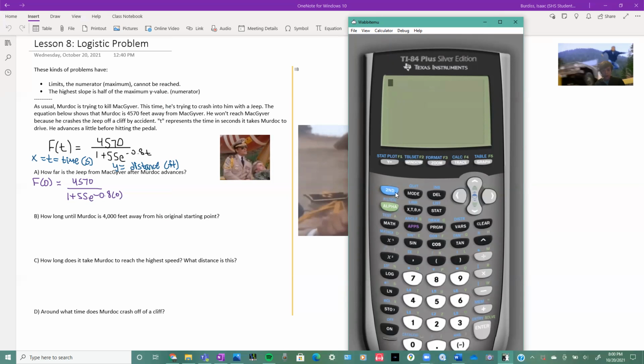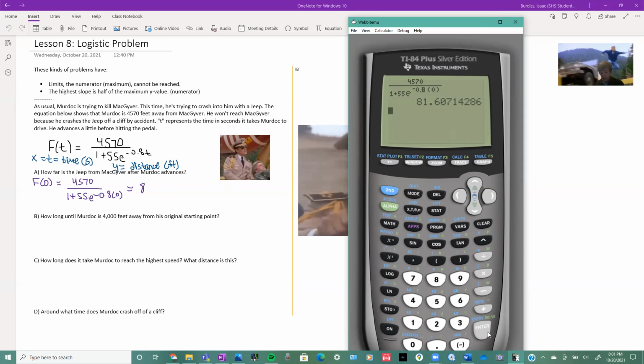Since we're having a fraction like that, let's do alpha y equals, number 1, and put that in the numerator, then the denominator 1 plus 55 e. We have to do second ln to get to that, and then negative 0.8 times 0. What do we get?